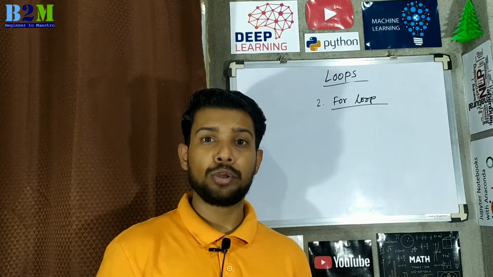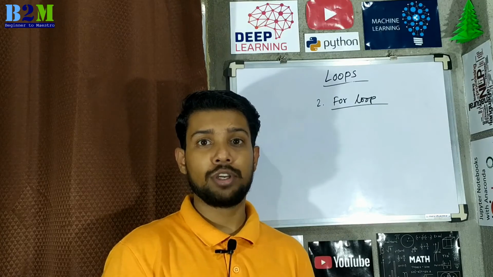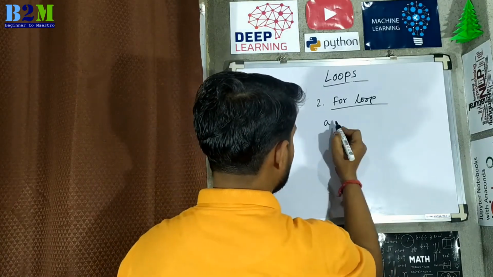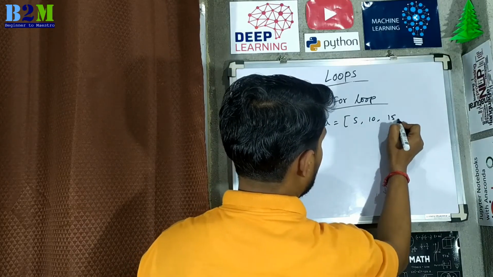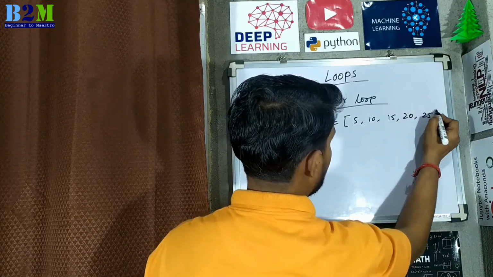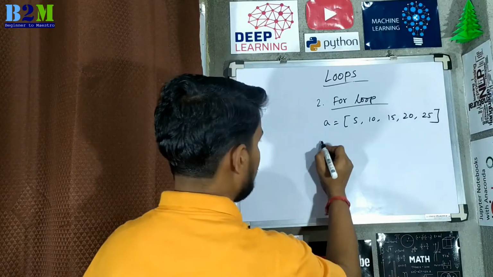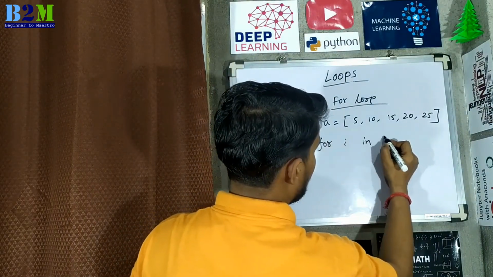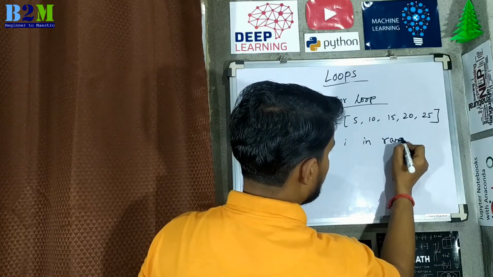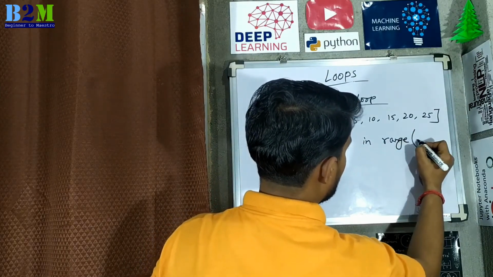Now we will see how to use each element of a list using for loop. For example, a list A is equal to 5, 10, 15, 20 and 25. These 5 elements we have. So now for i in range, we have already seen the range operation.